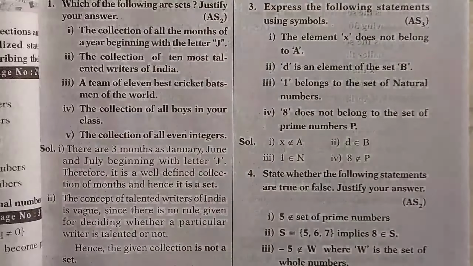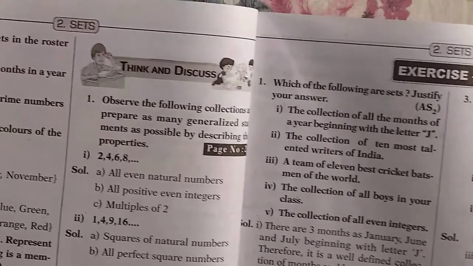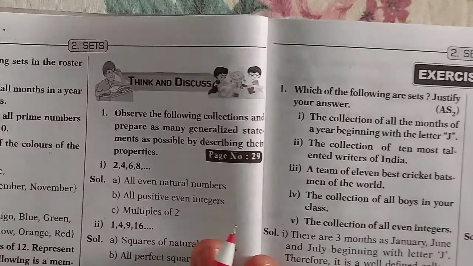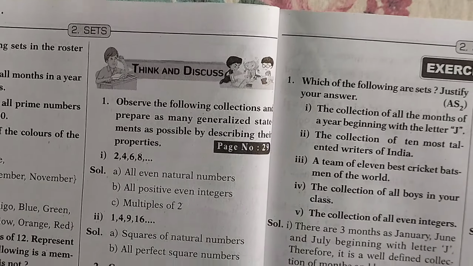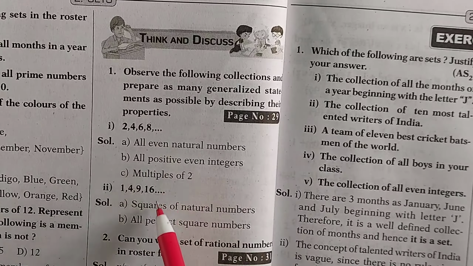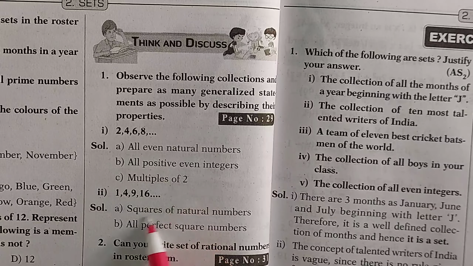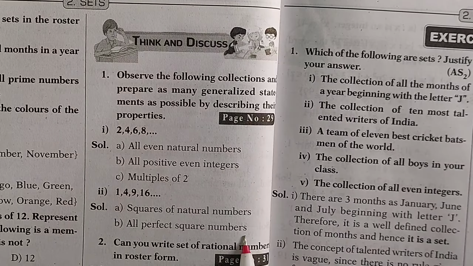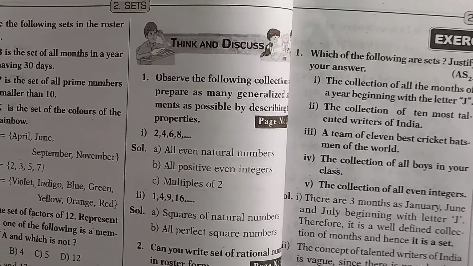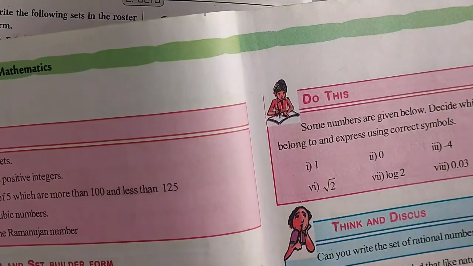Okay, so now we will see Think and Discuss. Guys, you can see here after that we have page number 29. In this we have one Think and Discuss. In that we have a total of 2 questions. You can see here we have the first question and first question solution, second question and solution. Okay, so after that is page number 30.